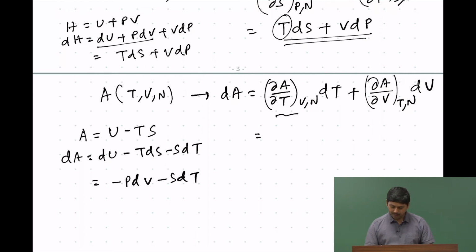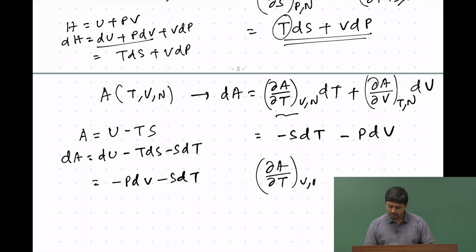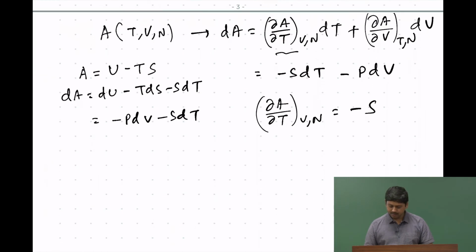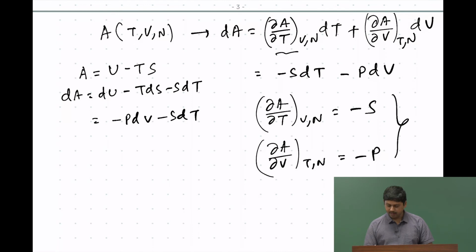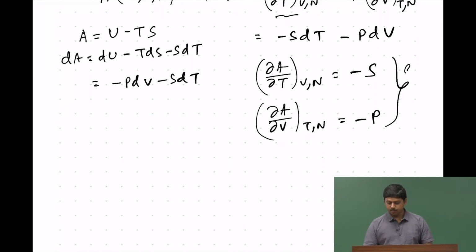Now, you just compare and you get ∂A/∂T at constant V and N as minus S, and ∂A/∂V at constant T and N as minus P. So, you see we are also getting the derivatives of the fundamental equations as new quantities. These are all again equations of state. Any derivative of a fundamental equation will be an equation of state.